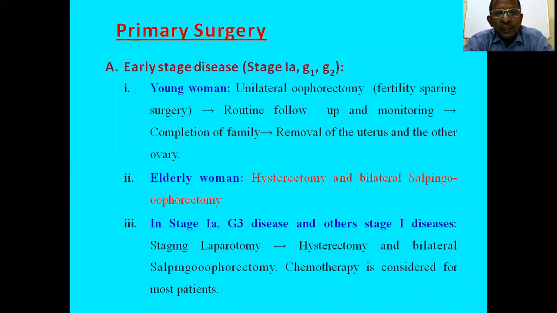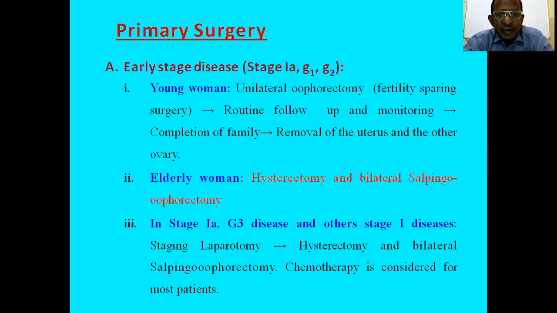Then routine follow-up and monitoring should be continued. After completion of the family, removal of the uterus and the other ovary should be done: hysterectomy with bilateral salpingo-oophorectomy. If it is an elderly woman in early stage of disease, hysterectomy with bilateral salpingo-oophorectomy is the treatment of choice.